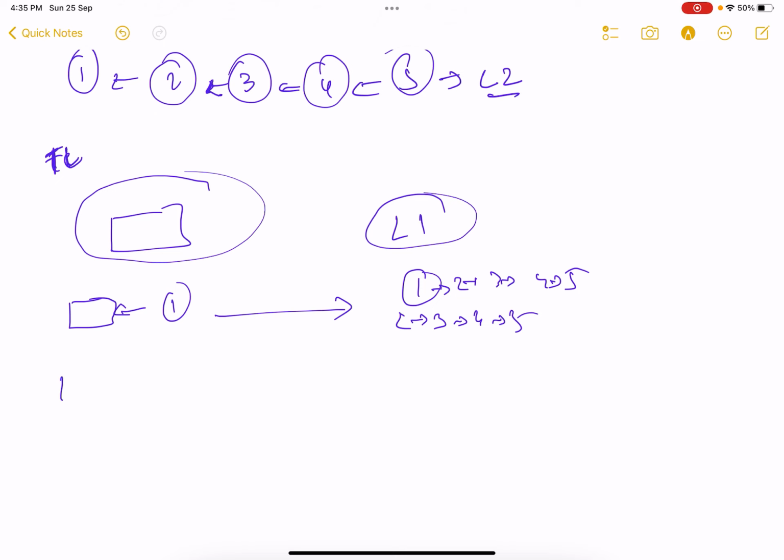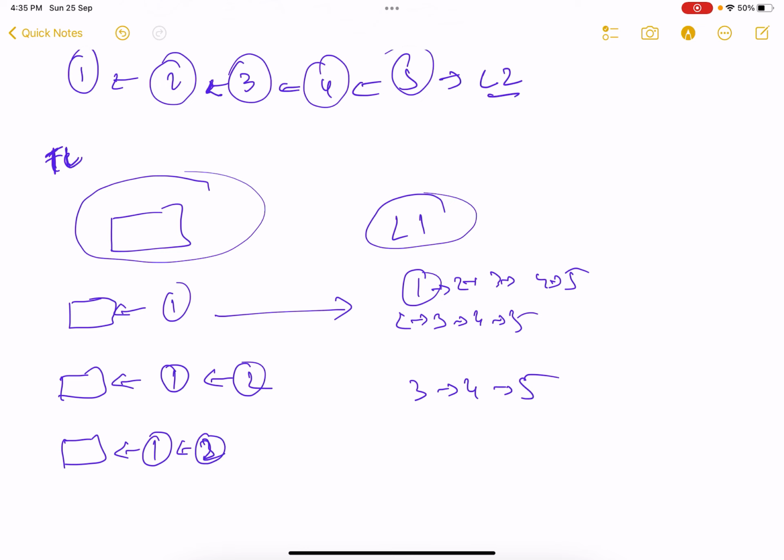What will be step 2? I can do it like this, and this becomes 3, 4, and 5. Similarly, at step 3, I can append 3 at the back like this. So this list becomes 4 and 5. See, I'm modifying L1, taking the element from the front and adding it at the back of the new list that I have, a temporary list.